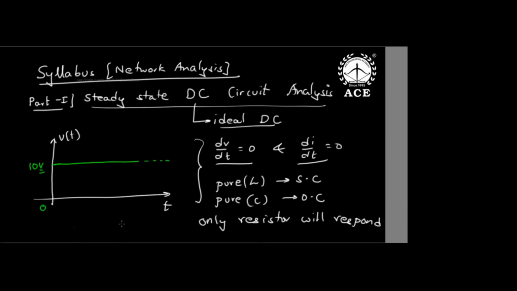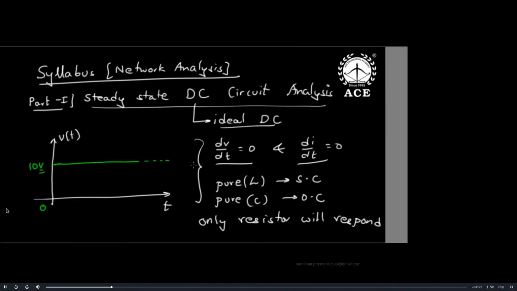But in my subject, the first part, which consists of 3 chapters, is ideal DC circuit analysis. An ideal DC signal looks like this. The green line is there, right? Like in your EDC analog lab in the CRO, a horizontal line will come, right? That is the ideal DC. Now for ideal DC, dV by dt is zero, so even if I take a pure inductor and pure capacitor, in steady state the inductor is short and the capacitor is open circuit, because a pure inductor is made out of wire with zero resistance, and a pure capacitor's dielectric resistance is infinity. Understood, sir? So yes, the first 3 chapters are ideal DC steady state.